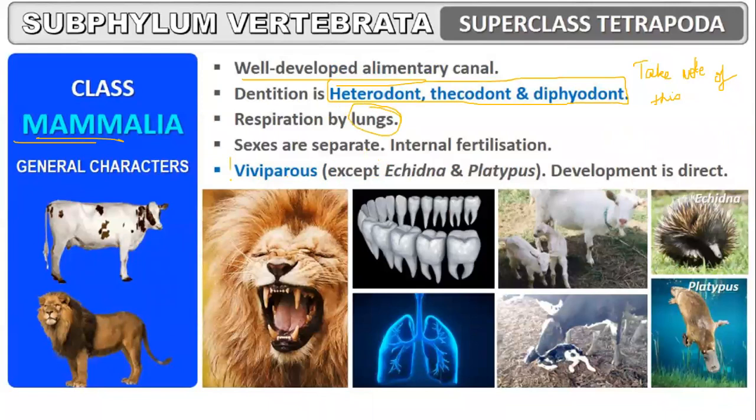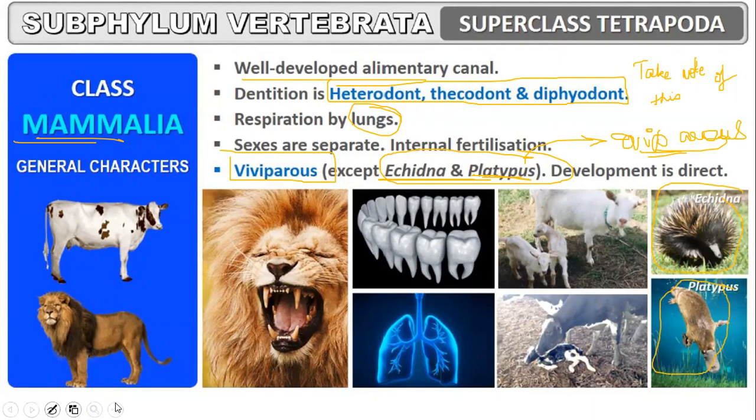Respiration by lungs, they are viviparous animals, except echidna and platypus. Echidna and platypus, they are oviparous. I'll show you the images of echidna and platypus. Echidna, platypus, duck-billed platypus.